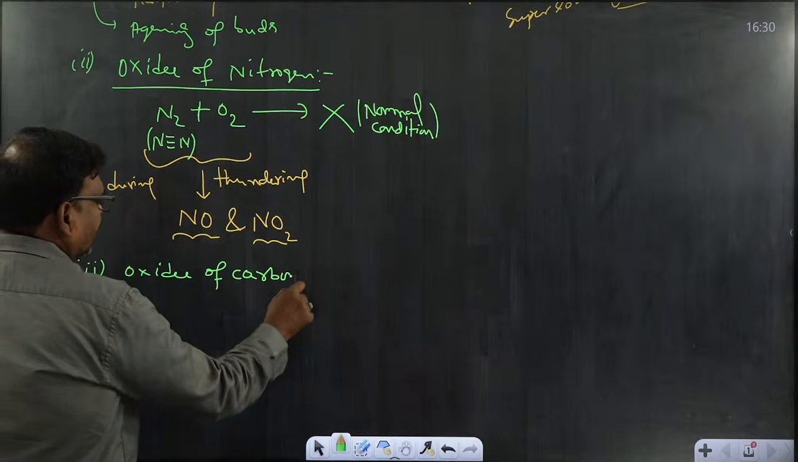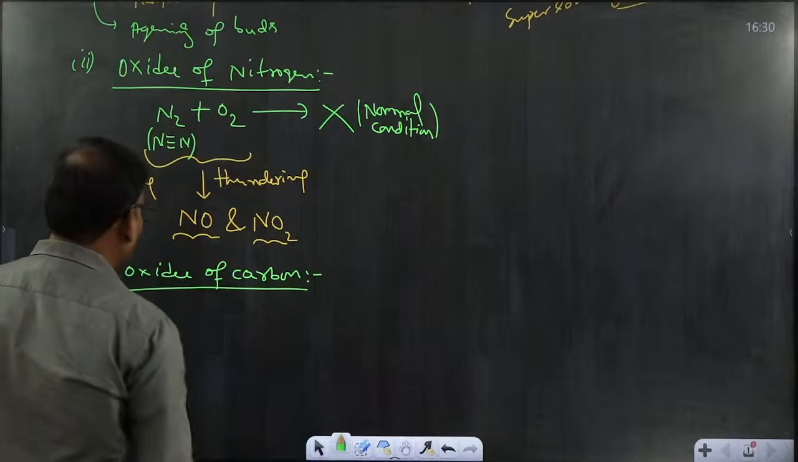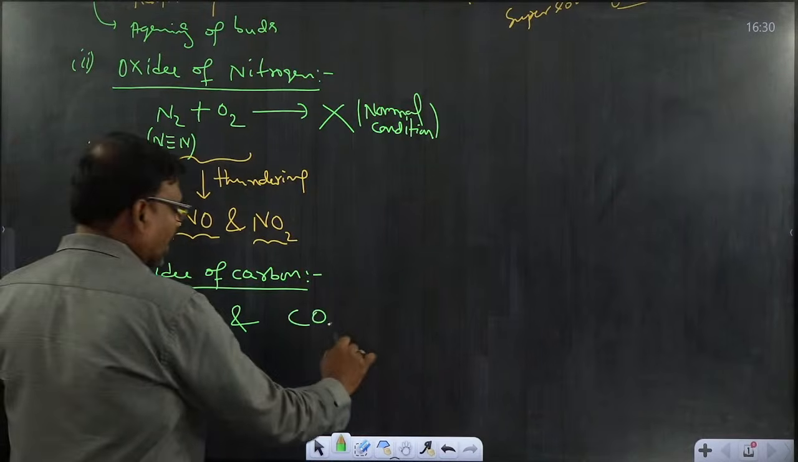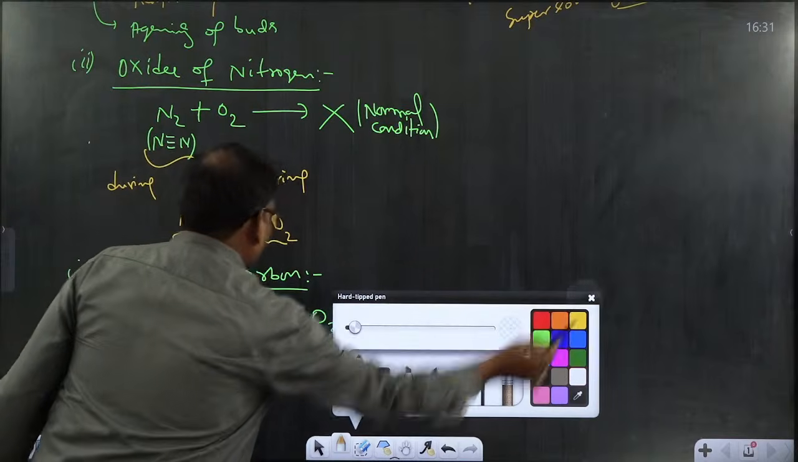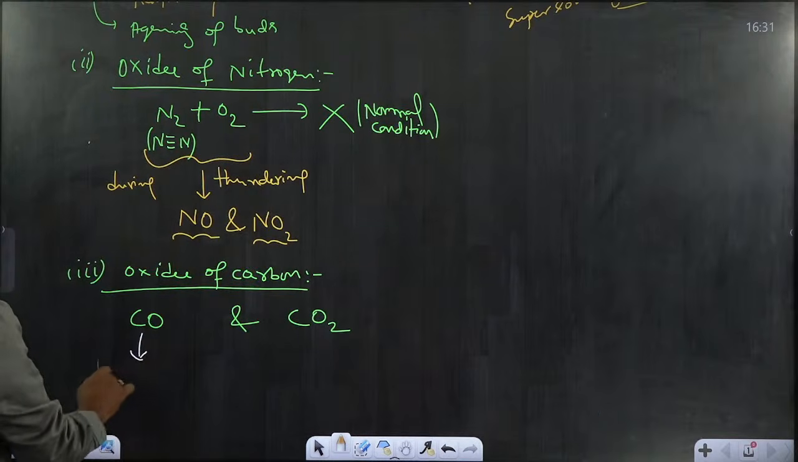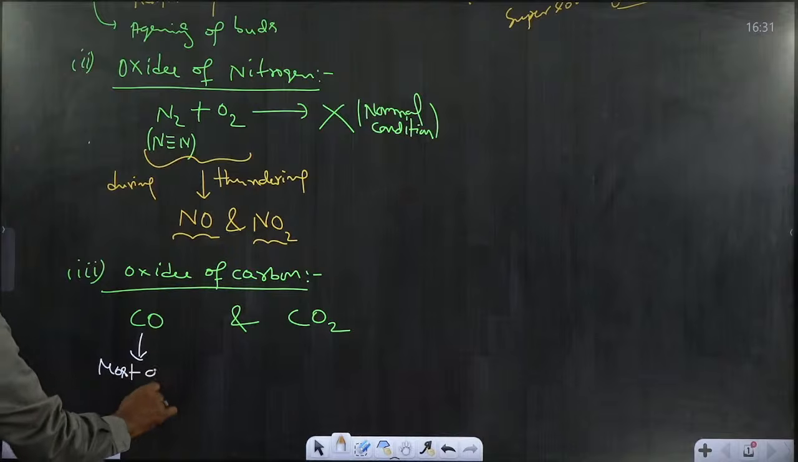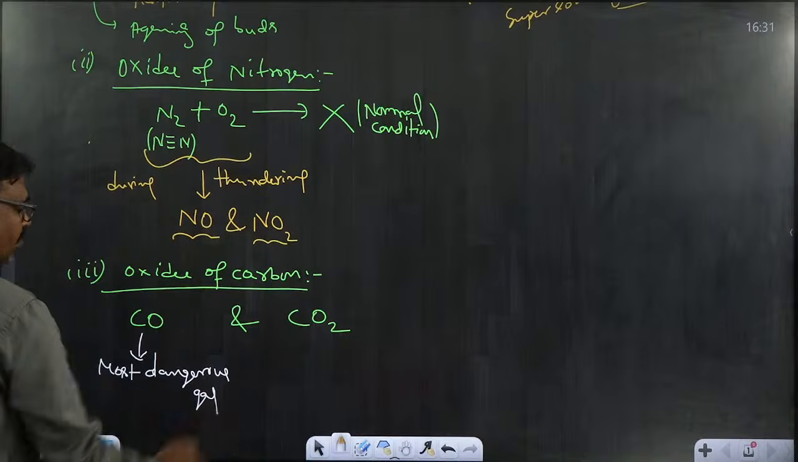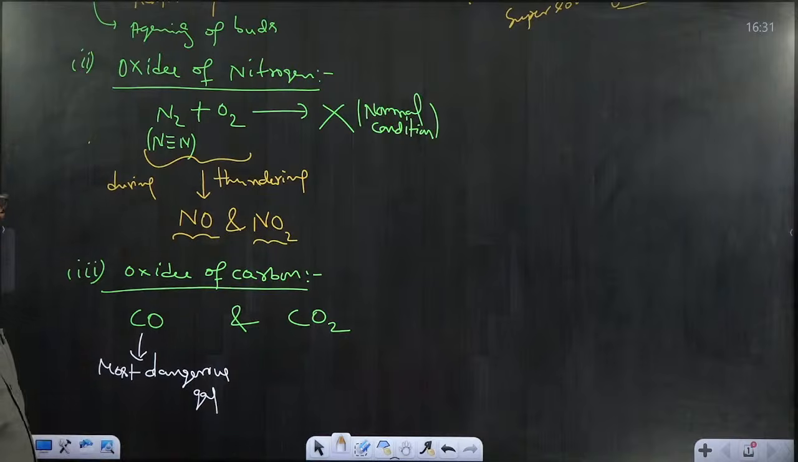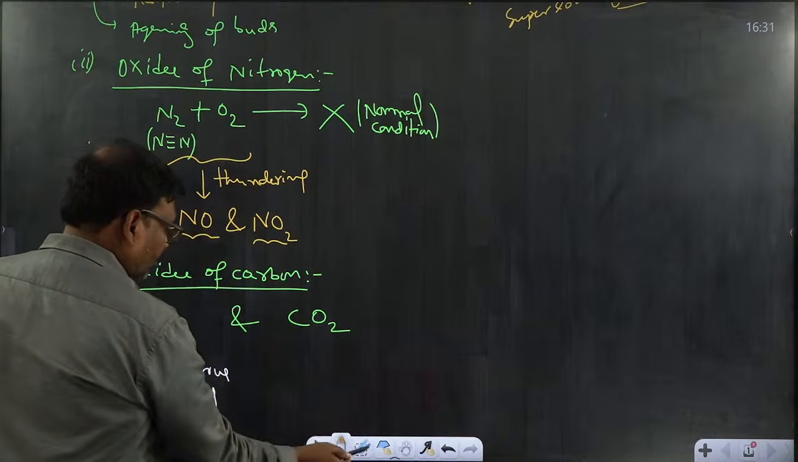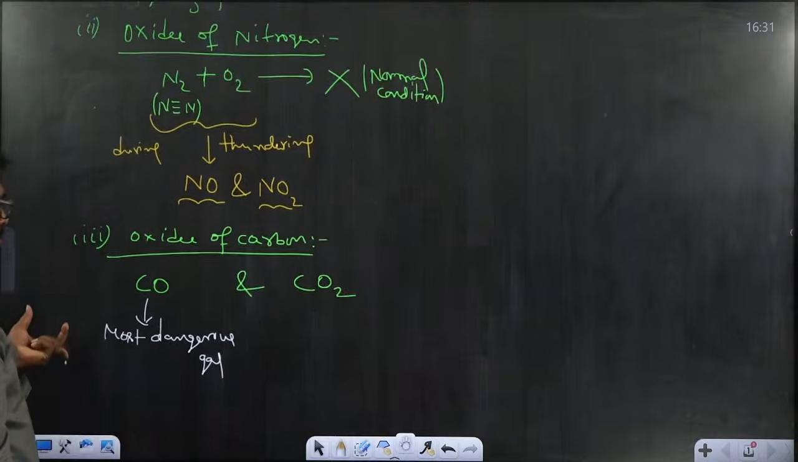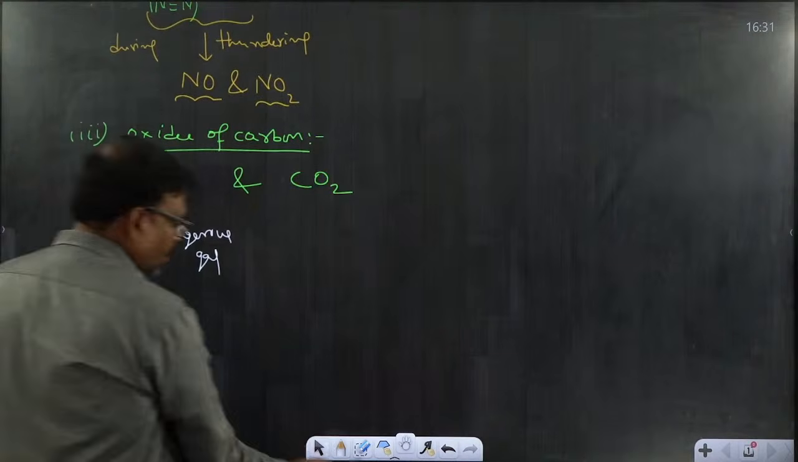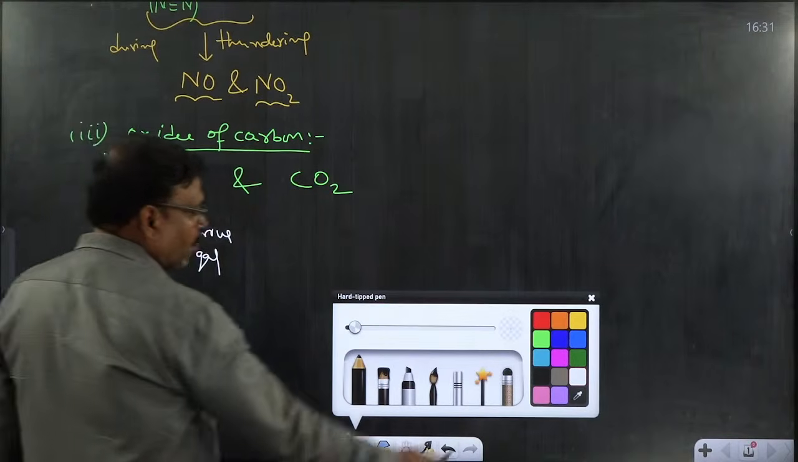Oxides of carbon. Here the oxides of carbon are of two types, CO and CO2, carbon dioxide. CO is the most dangerous gas when compared with carbon dioxide, because during the respiration process, when CO is involved, carboxyhemoglobin is formed.